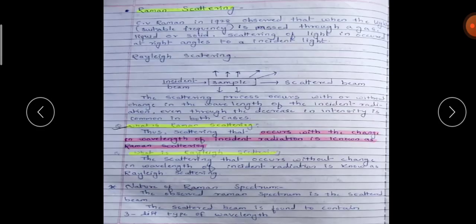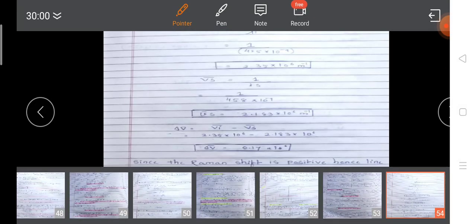Then we started Raman spectroscopy. In Raman spectroscopy we have seen the Raman spectrum, Raman scattering, Rayleigh scattering, then the Stokes line, anti-Stokes line and Rayleigh line. We have seen the difference between the Stokes and anti-Stokes lines. Then what the Raman shift is and how it is useful to identify which lines are there, and then we solved the numerical. Please try the numerical based on this part very well, because it is very simple. Please try to solve it in your notebook.